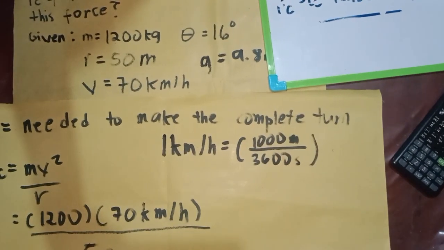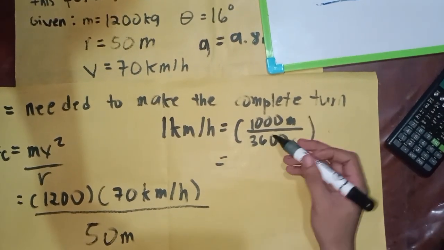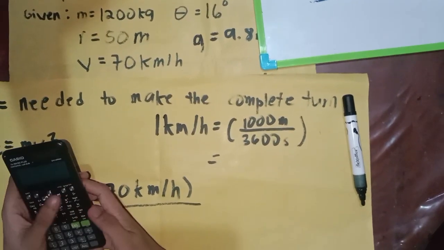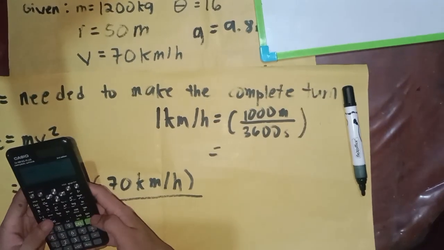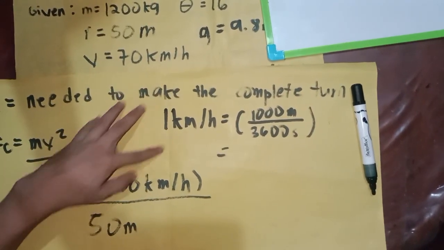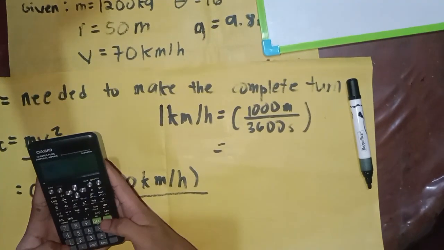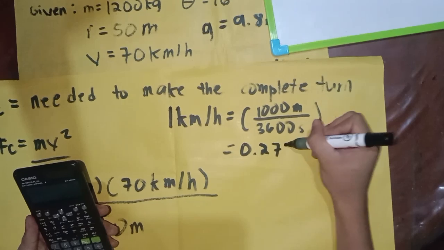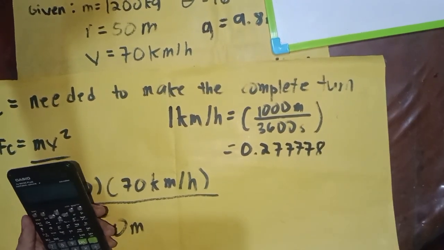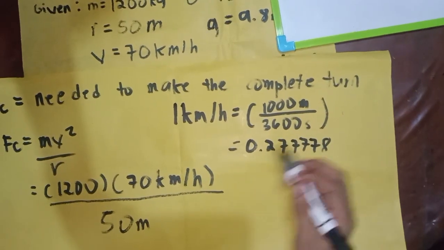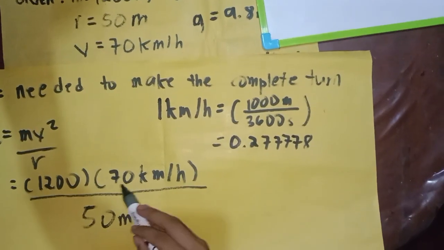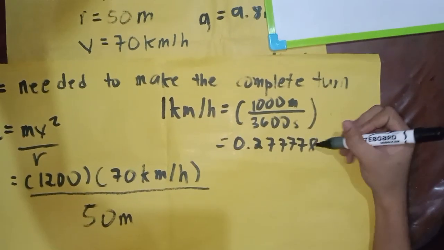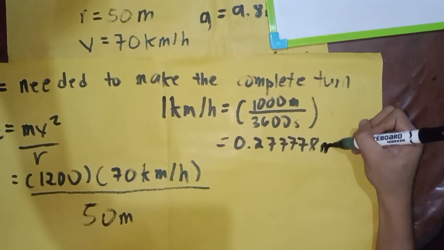So we just divide 1,000 meter over 3,600 seconds, which is equal to 0.27778 meter per second for 1 kilometer per hour.